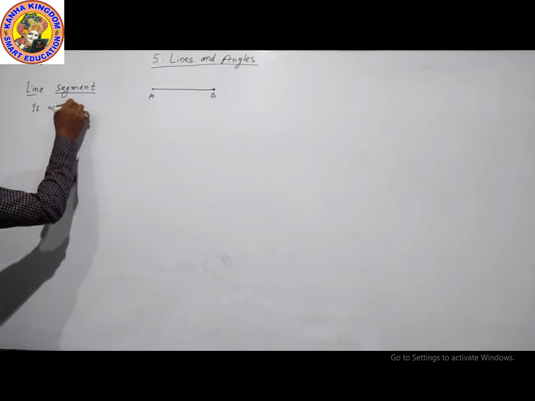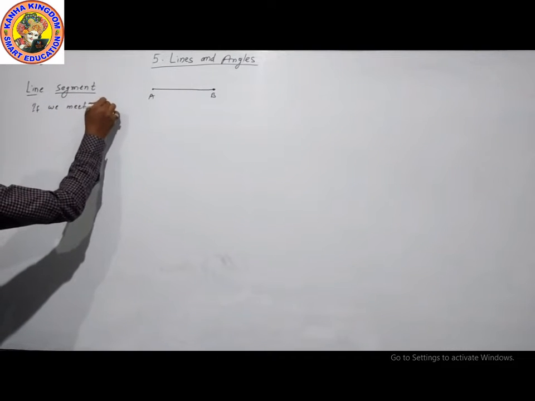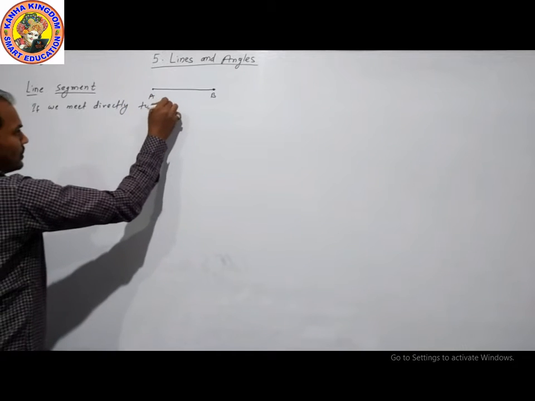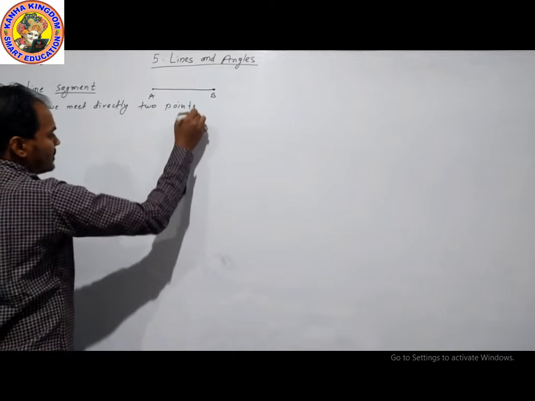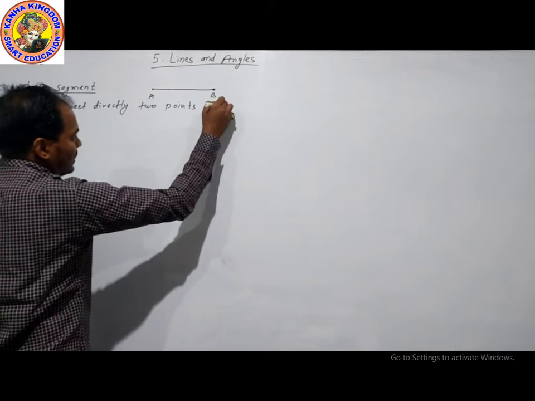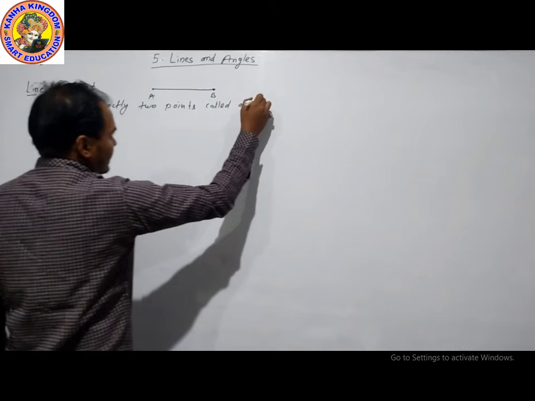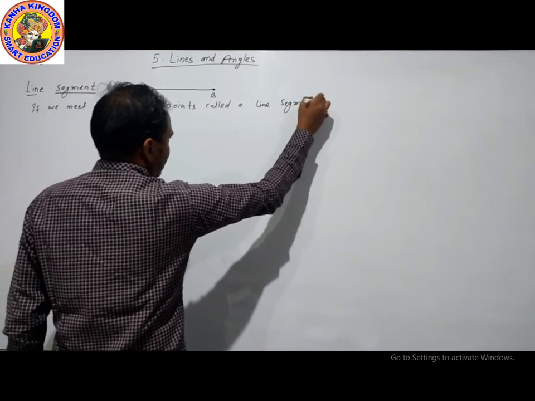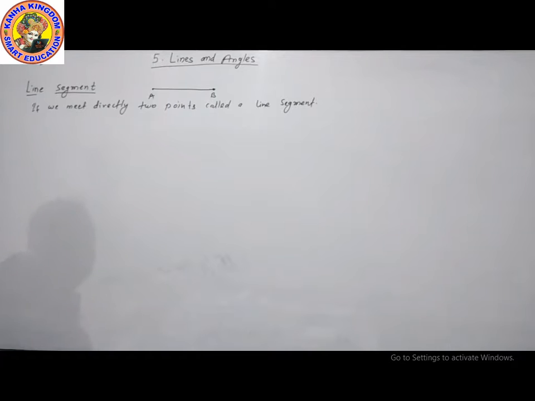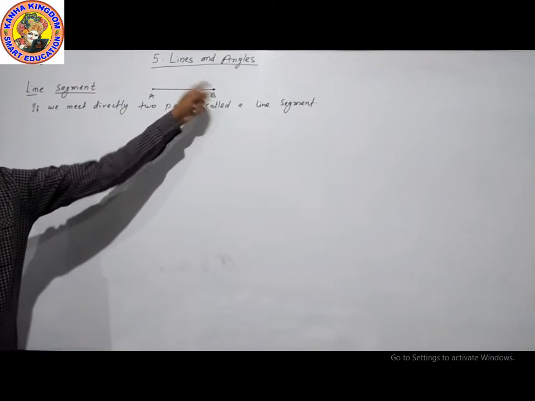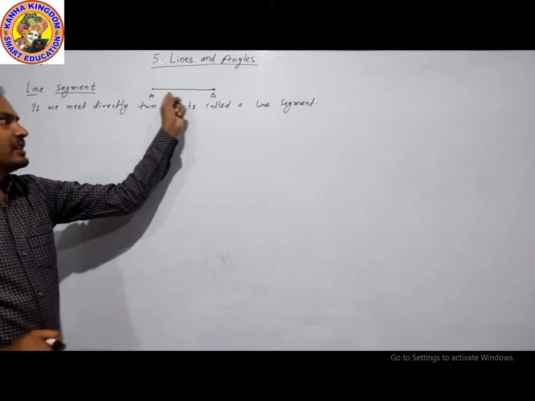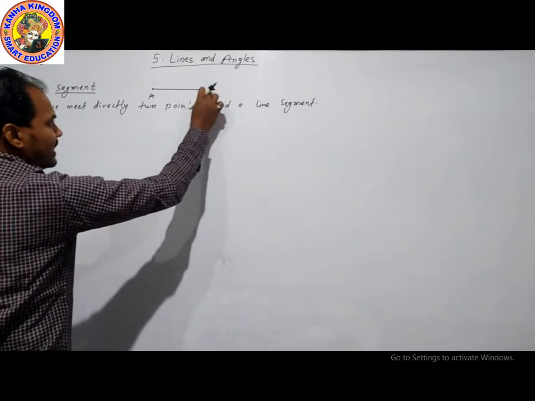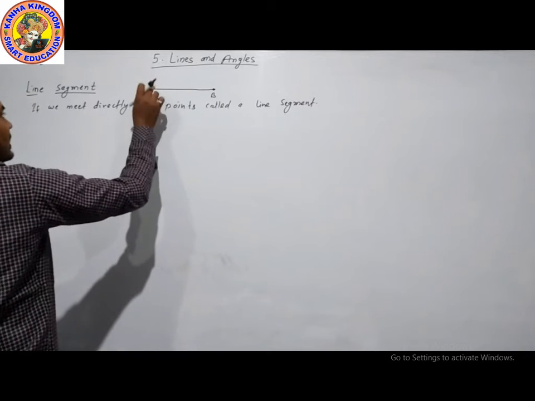So this is our line segment. Here is point A and point B. We will meet these points with the help of a scale, and with the help of a scale we draw a line here.